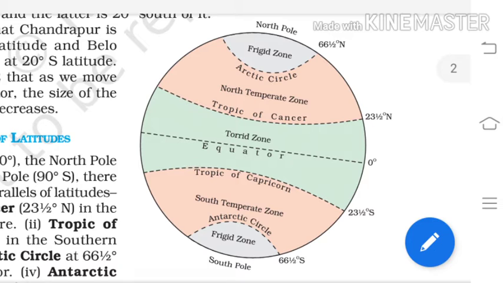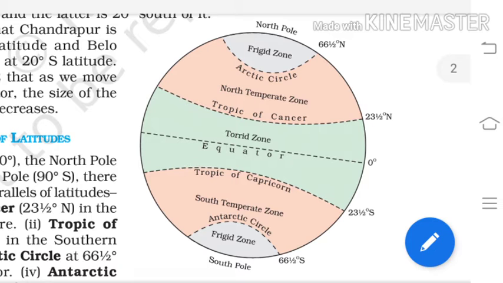And from 66 and a half degrees to 90 degrees, these areas are known as the frigid zone. It means these areas receive the minimum amount of sunlight, and that's why they are very cold.